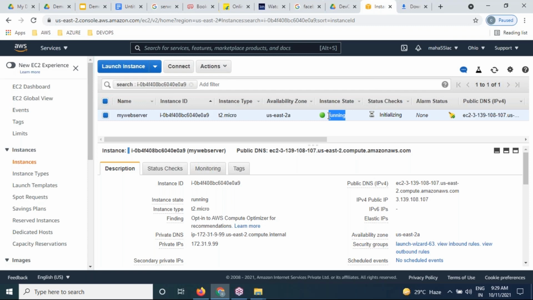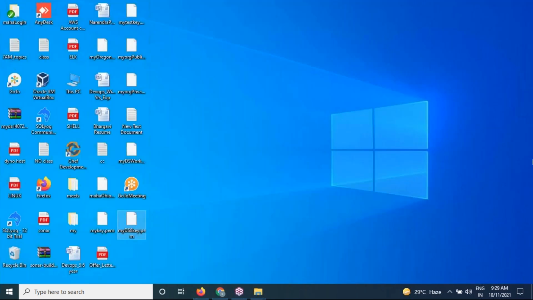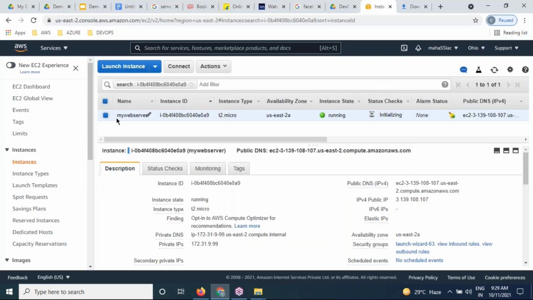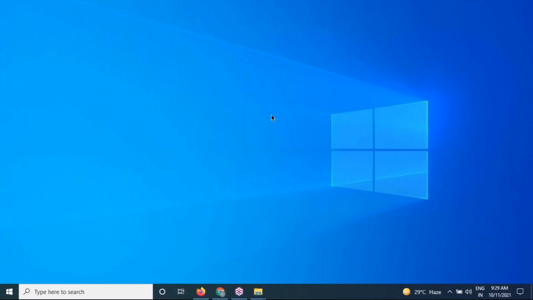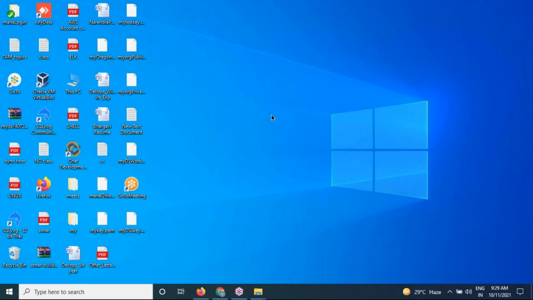But how can we get into this instance? With the help of what? By SSH, by this PEM file. But we can get into a Linux machine from a Linux machine only. By SSH, we can log in from Linux to Linux. But your laptop is Windows and your cloud machine is Linux. Am I right? How exactly can we log in?